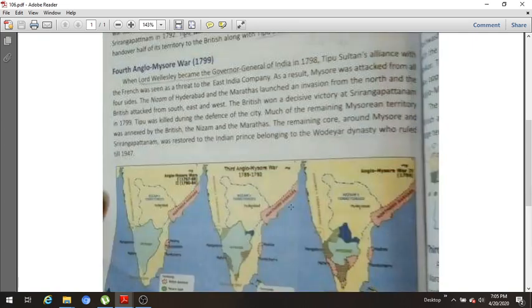What we have seen is that after establishing control on the east coast, they moved towards the west coast, and the first state was Mysore, which was annexed by the Britishers by defeating Tipu Sultan in 1799. So that's all about the Anglo-Mysore War.